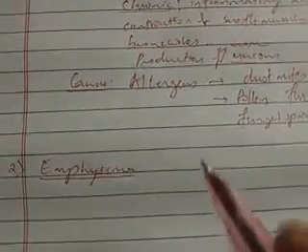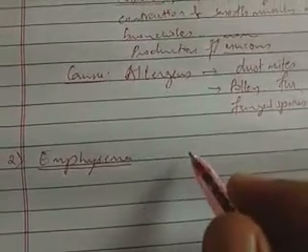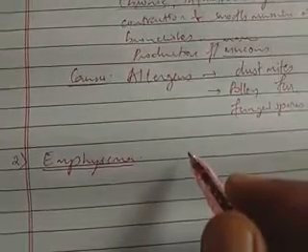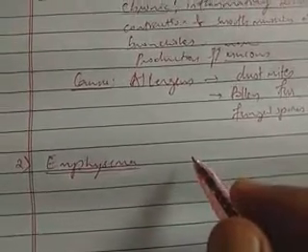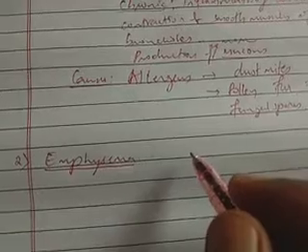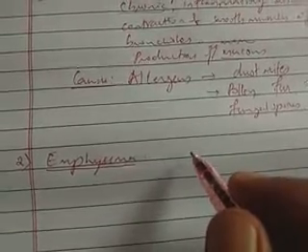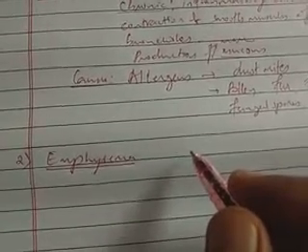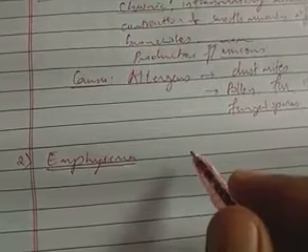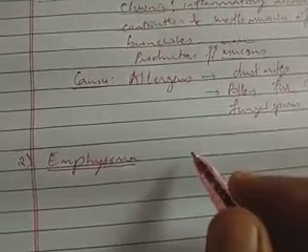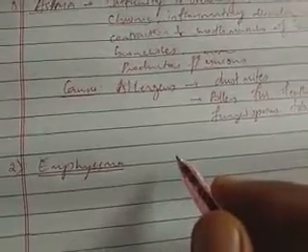Next, the second one, emphysema. This is emphysema, one more disorder. Under continuous stress, cells of alveoli secrete an enzyme that destroys the elastic wall of alveoli, leading to the loss of elasticity. So due to this, the alveoli become permanently expanded. That means alveolar walls are damaged.